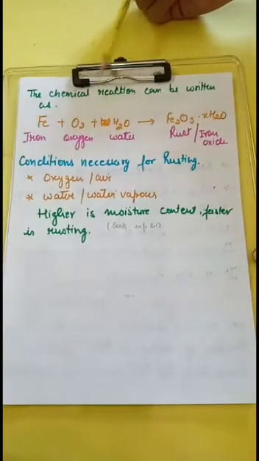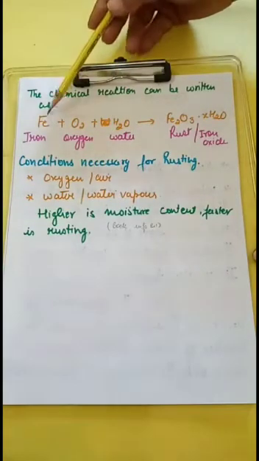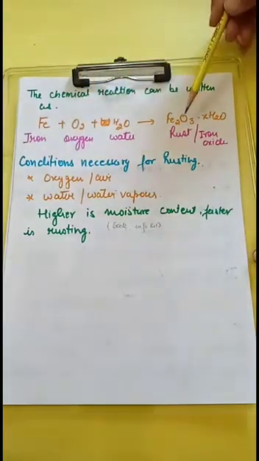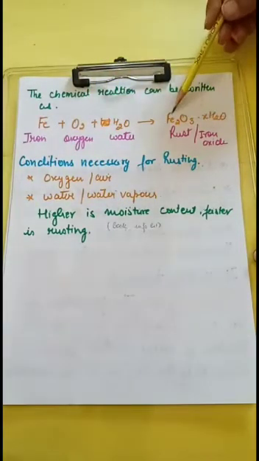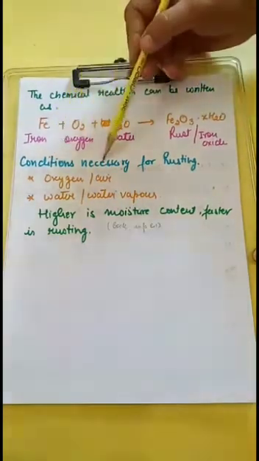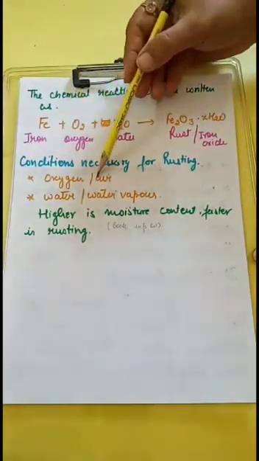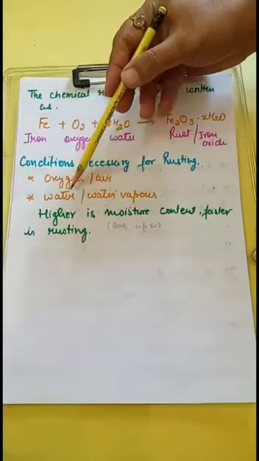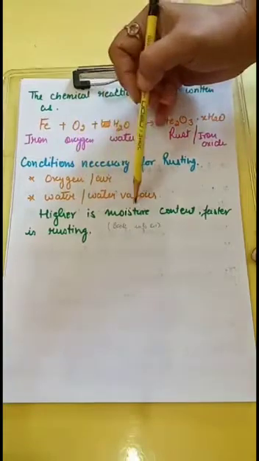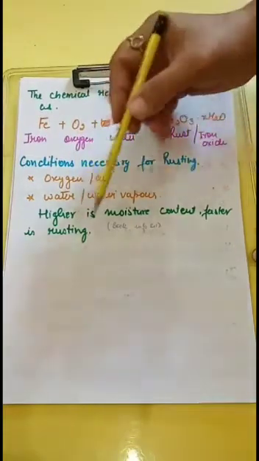The chemical reaction can be written as iron, when it contacts with oxygen and water, it changes to rust or iron oxide, Fe2O3.xH2O. Now what are the conditions necessary for rusting? Oxygen or air must be there, and water or water vapors should be there. Higher is the moisture content, faster is rusting.